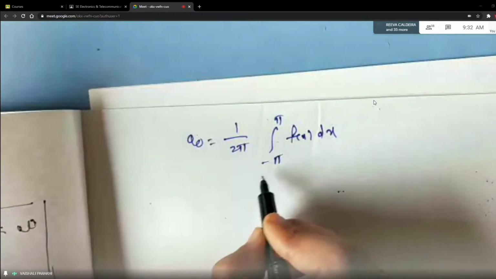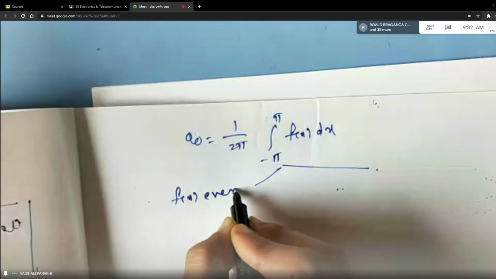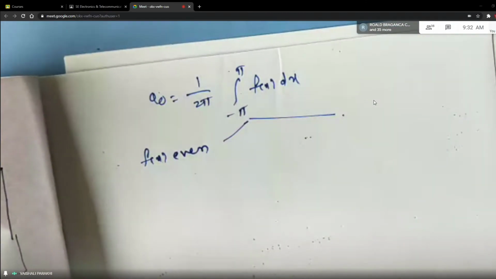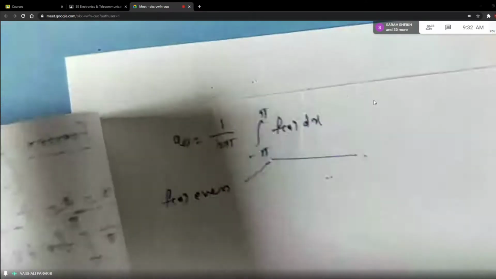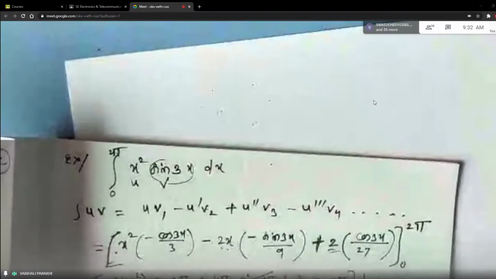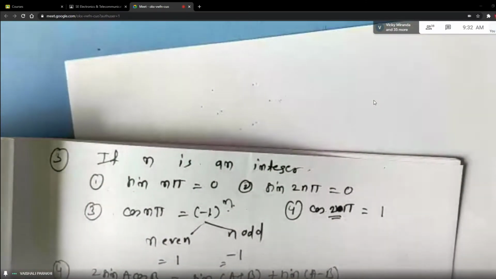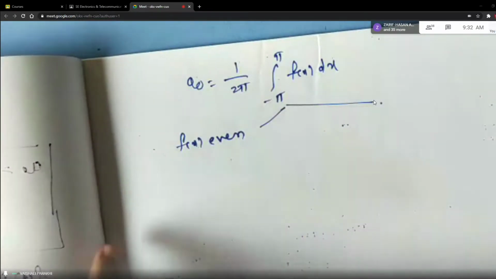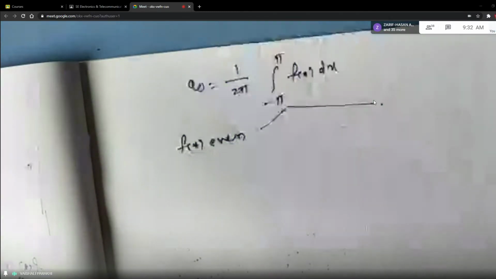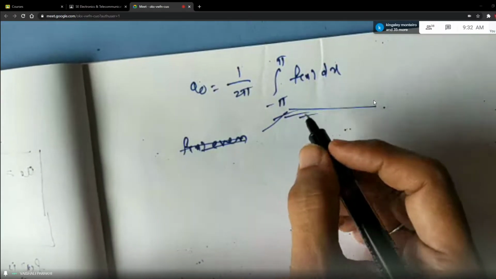Now when the function is even, what will happen? If f of x is even, what is the formula for even function? I am referring to the formula number, students. Last time I gave you the set of formulas, and in that I have mentioned the even odd functions in one of the formulas. I am referring to formula number 5 and 6. If you turn the pages, you will see formula number 5 and 6. Okay. So what is the formula? Let me write the formulas first.